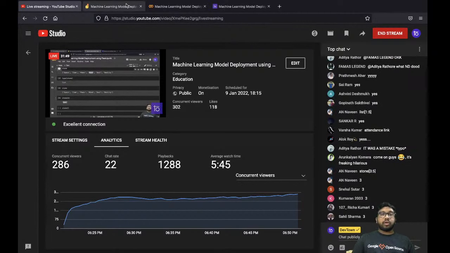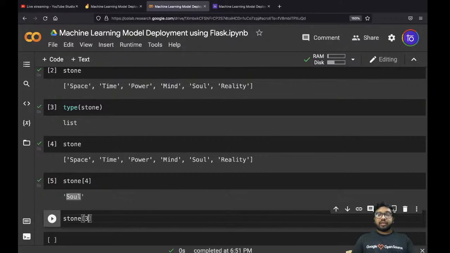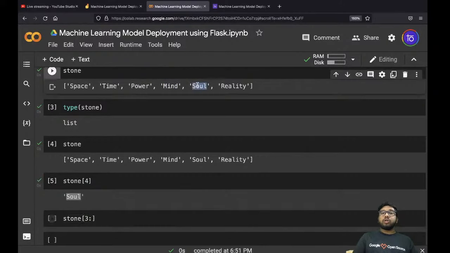3. Okay, let's see this. This is 0, this is 1, this is 2, this is 3. Absolutely correct. This is 3, right? Now you have to also print this soul stone. So soul stone will be the last, right? The value of soul stone is 4. The index is 4, right?